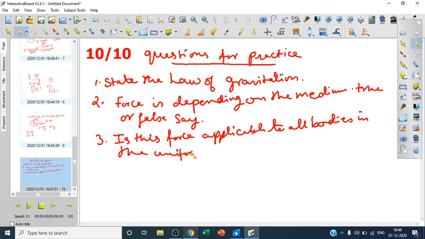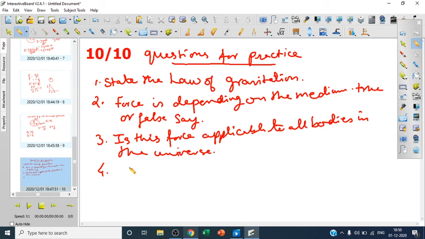You should know. I told you already, yes, it is applicable. All the bodies in the universe are obeying this universal law of gravitation. So you have to tell the answer.